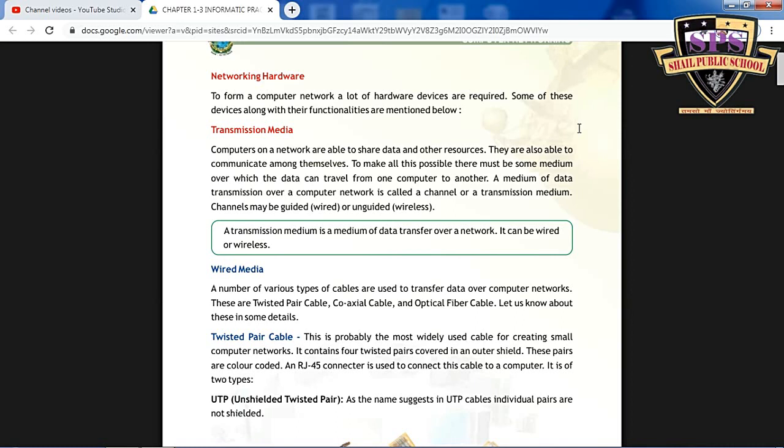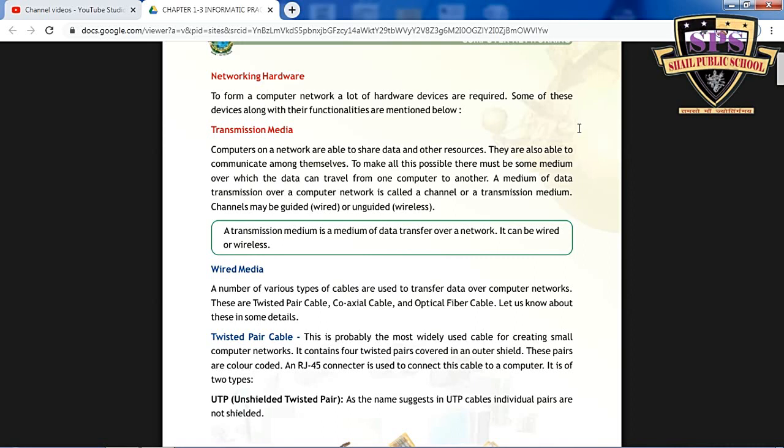In wired media, a number of cables are there. In wireless technology, Wi-Fi, Bluetooth and infrared technologies are there. So we can understand these. They are also able to communicate among themselves.